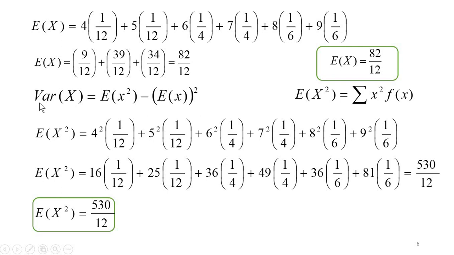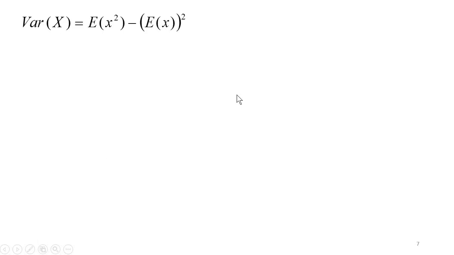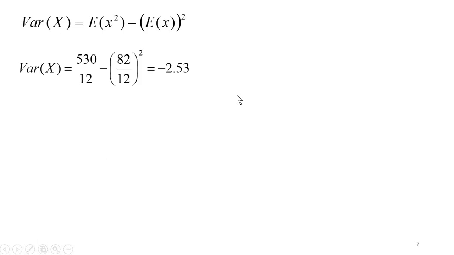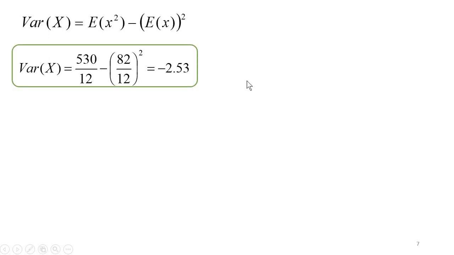Using these two, we are going to find the variance of x. Substituting in this formula, we get the variance of x. After substituting, we get the variance of x is minus 2.53. So far we have obtained the expectation of x and variance of x. Expectation of x was 82 by 12. Now variance of x is minus 2.53. Because we have to use this result again, I am going to put a box for this.